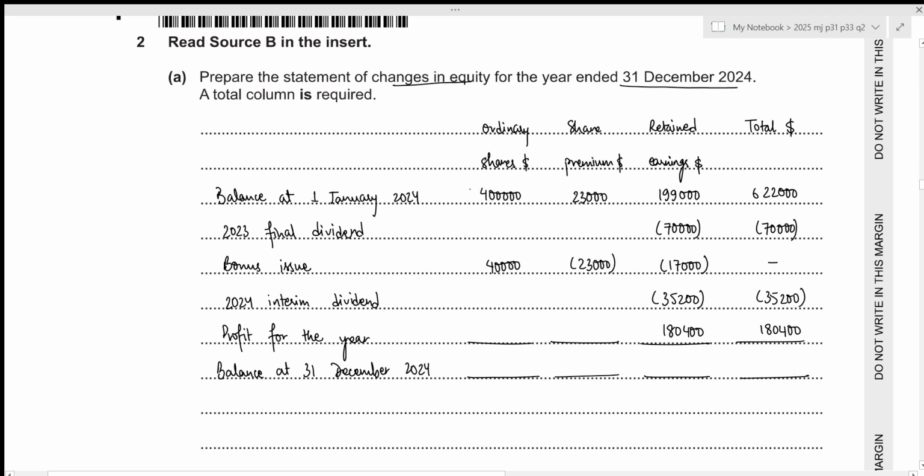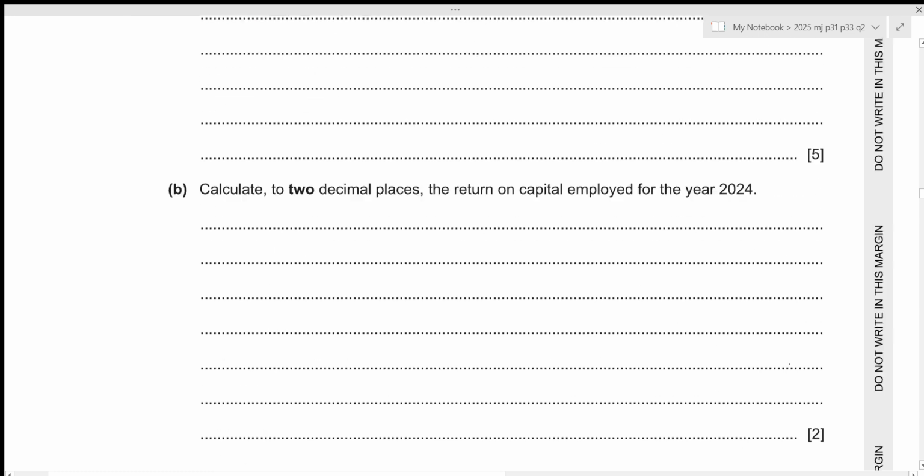Okay, for ordinary shares, that will be 400,000 plus 40,000, which results in 440,000. For share premium, that will be 23,000 minus 23,000, which will be 0. For retained earnings, it will be 199,000 minus 70,000 minus 17,000 minus 35,200 plus 180,400, which results in 257,200. And for the total, that will be 622,000 minus 70,000 minus 35,200 plus 180,400, which results in 697,200. That is all for the first part. Let's move towards the next one.